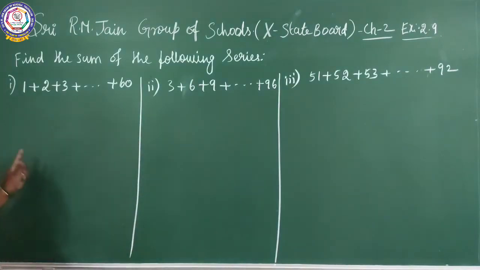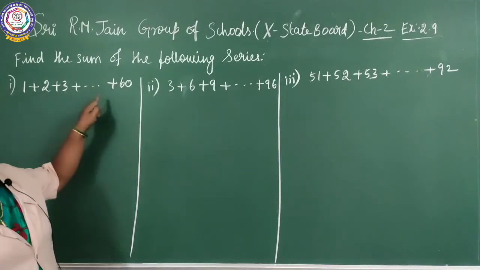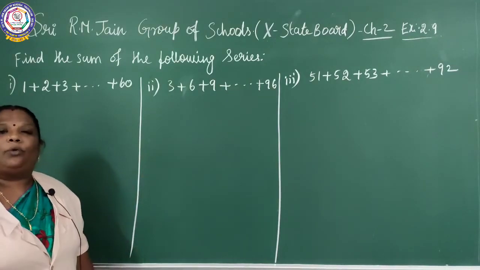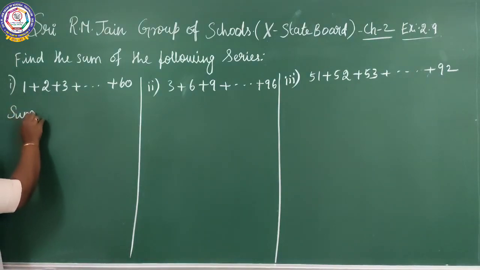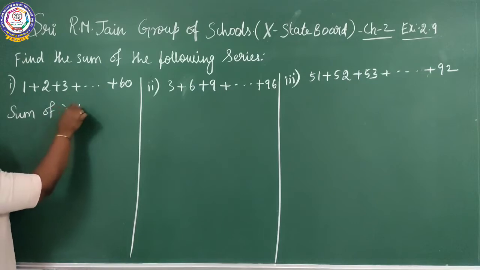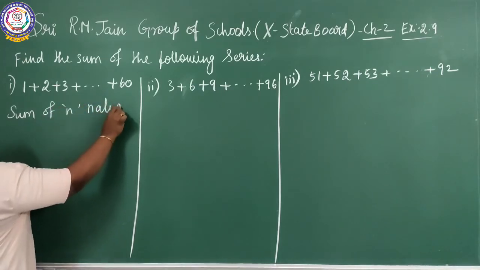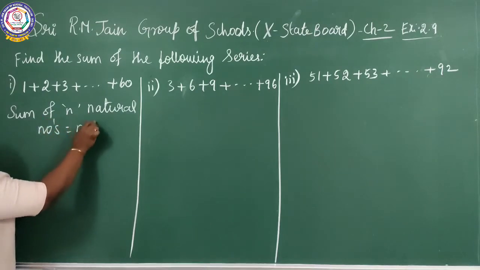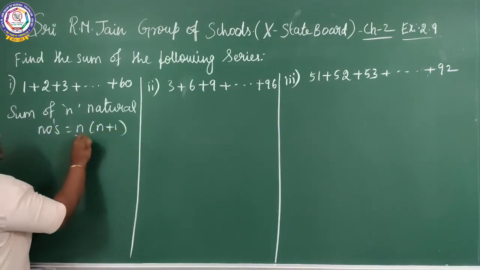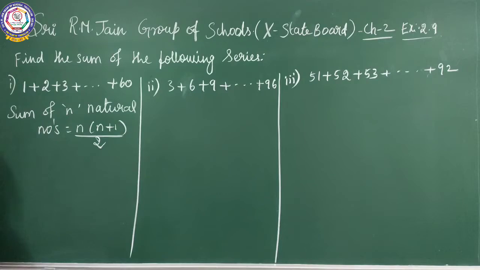See the first subdivision. Find the sum of the following series. 1 plus 2 plus 3 plus etc. 60. That is the sum of the n natural numbers. So what is the formula for sum of n natural numbers? n into n plus 1 by 2.